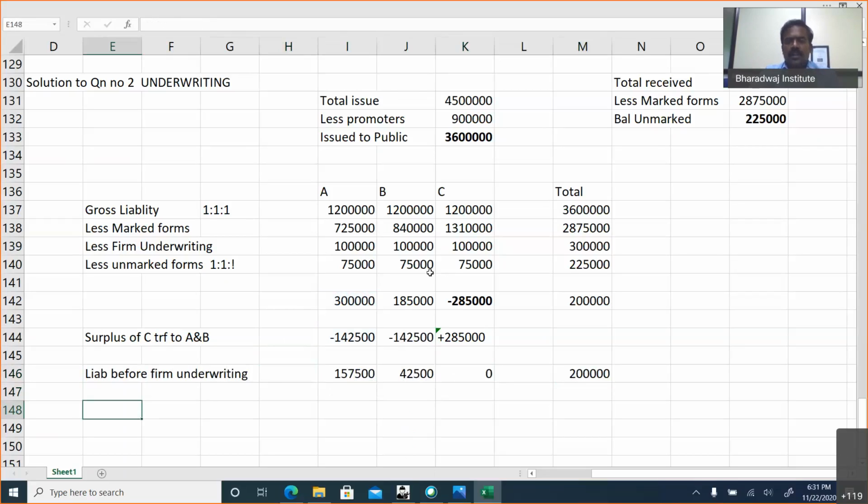So C's liability is 0 shares. But this is the liability before firm underwriting. Add firm underwriting. I can understand your mind voice: why are you reducing first and again adding it? There is a reason. I'll explain. Wait. So this will be the final liability.